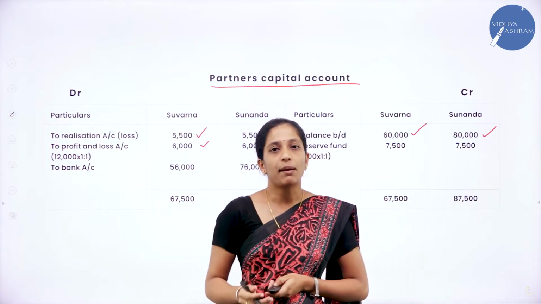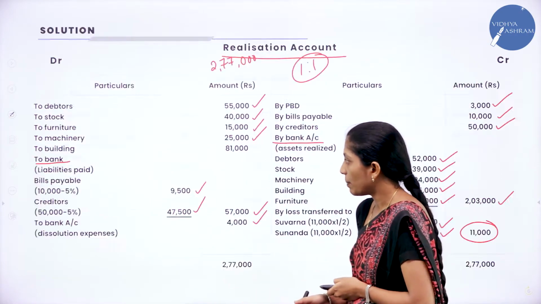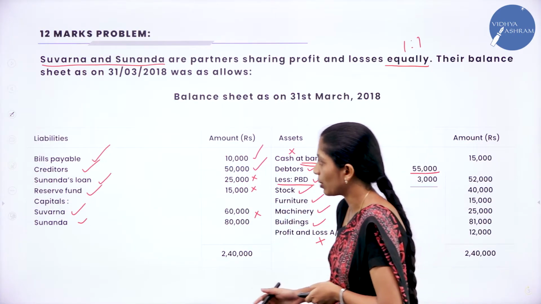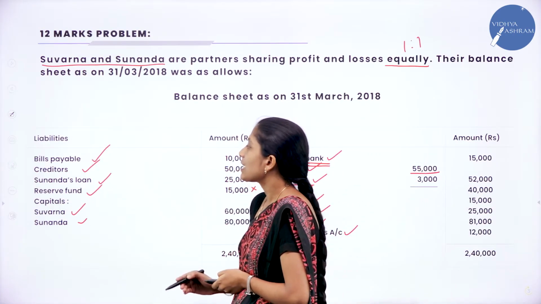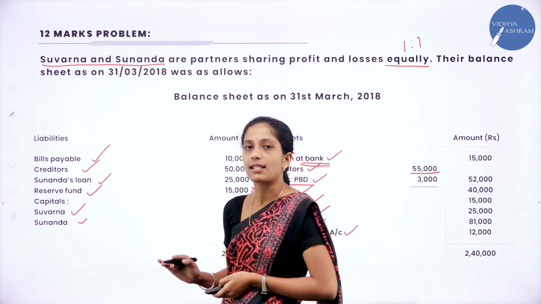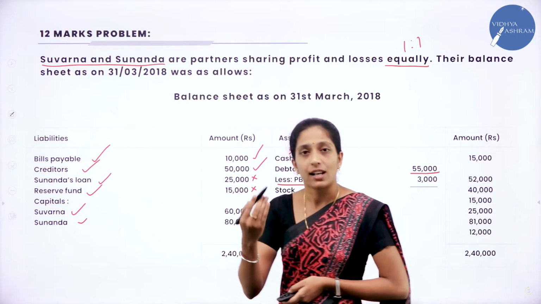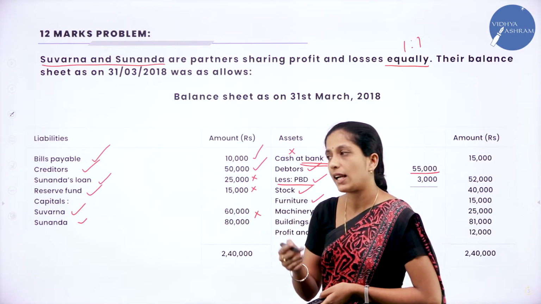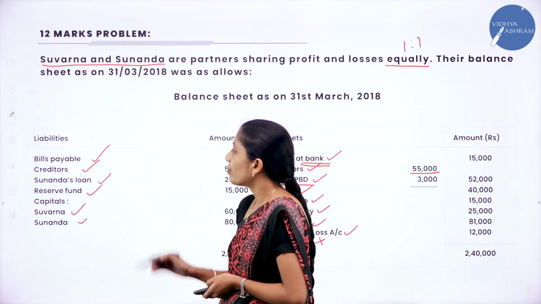So I will get 6,000 each. Clear? Now coming to the liability side of the balance sheet, we shall see whether there is any fund which is left out. Yes, here there is reserve fund, right? Sunanda's loan you are not going to take under partners capital account. You are going to prepare a separate account, that is Sunanda's loan account. We shall prepare it later. Next we have reserve fund.